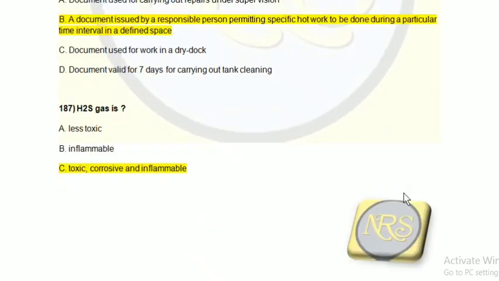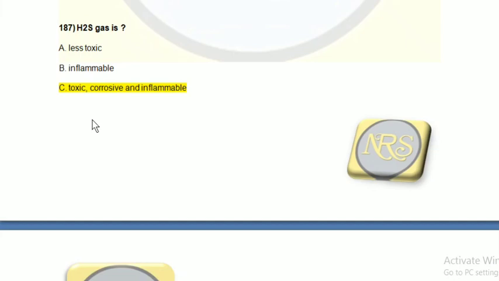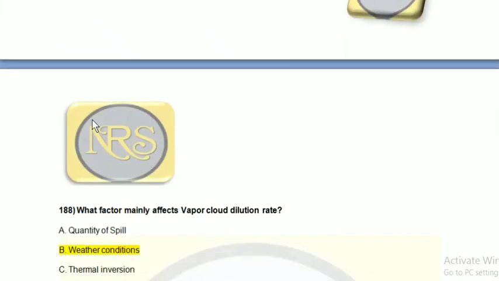Question number 187. H2S gas is: option A, less toxic; option B, inflammable; option C, toxic, corrosive and inflammable. The correct answer is option C. It is toxic in nature as it has sulfur content, and being unable to breathe in a confined space leads to toxicity. Corrosive, as it consists of sulfur, it will react with water molecules or moisture, leading to corrosion and sulfuric acid formation. So it is corrosive in nature and also inflammable. So question number 187, the correct answer is option C.